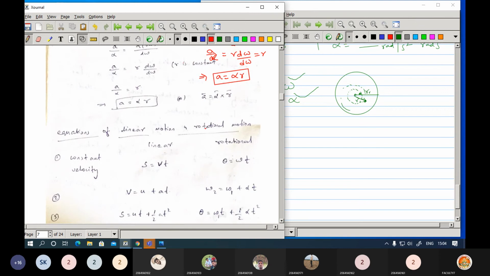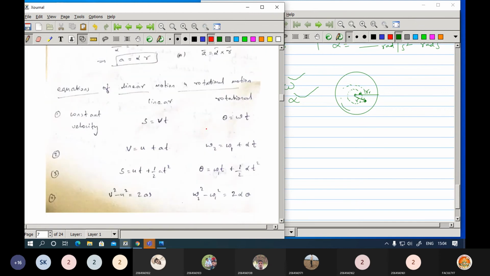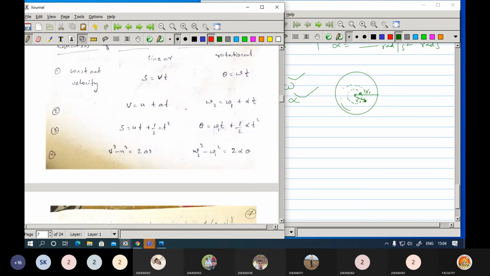Now if you want to compare the relations, it is a simple comparison here. Previously you know the distance can be given as velocity into time. Velocity can be given as distance by time, so the distance can be given as v into t. Now here instead of s, the distance is theta. Instead of v, you are going to replace this with the angular velocity.